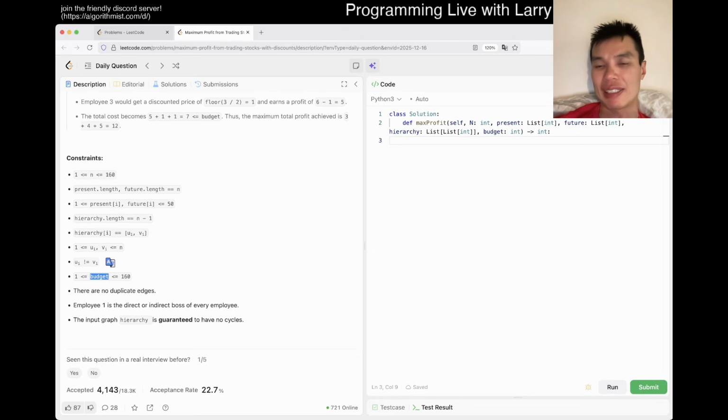If this were some really big number, then you'd have to do something else. But now it could become a part of a state representation. So yeah, it could be n squared times budget. Maybe that's a little bit too slow, but those ideas can now come into play. This is also maybe interesting.